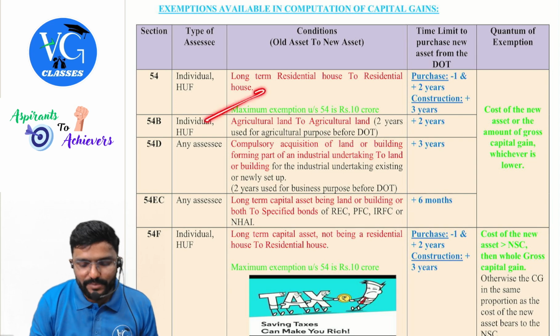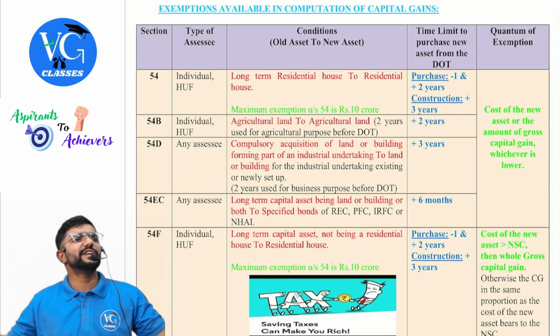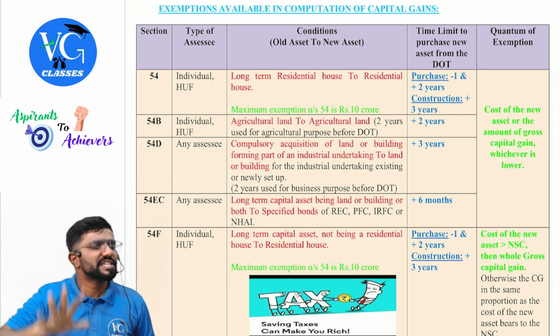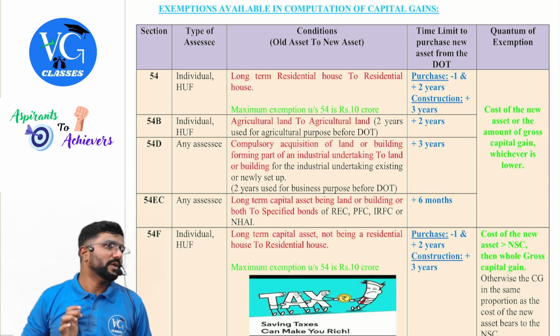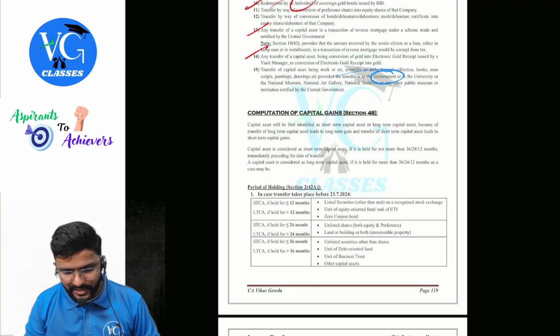Okay, sir. Maximum exemption would be 10 crore. Sir, I have purchased a new residential house for 15 crore, sir. Cost is restricted to only 10 crore. Only 10 crore. Yes, sir. I will just show you. Just a minute, guys.